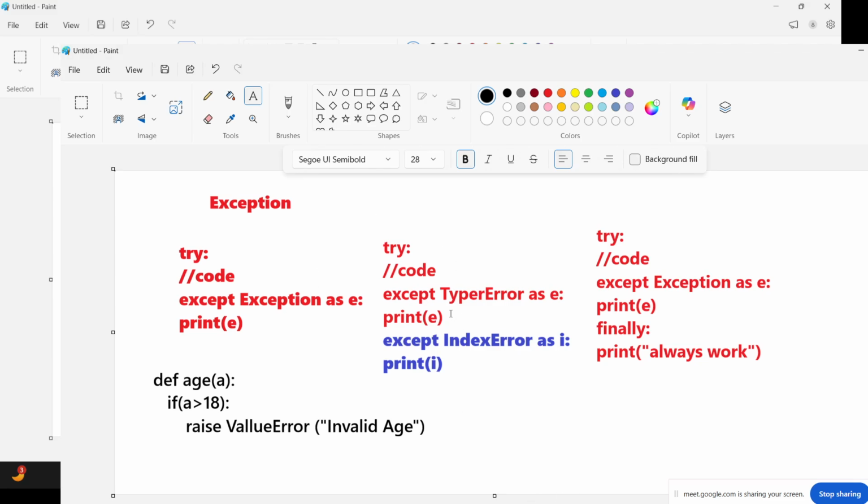Okay. You understand? At least we know that whenever there is an error, we need to use try and except block to handle such kinds of errors. Got it? Yes, sir. So this is all about exception handling.